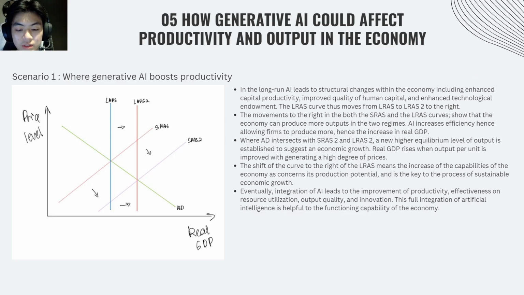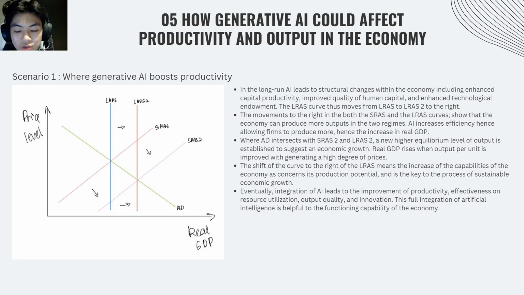Moving on to the next one, how generative AI could affect productivity and output in the economy. The first scenario is where generative AI boosts productivity. Scenario 1 demonstrates how AI could increase productivity and lead to long-term economic growth.